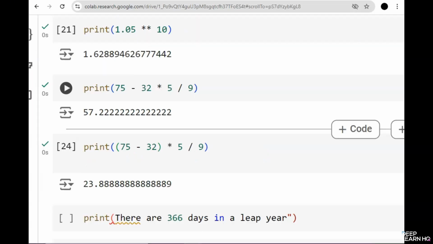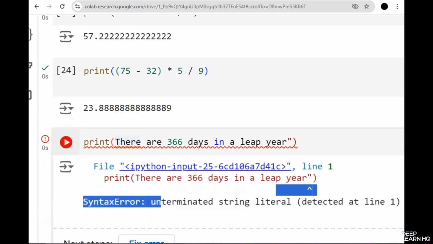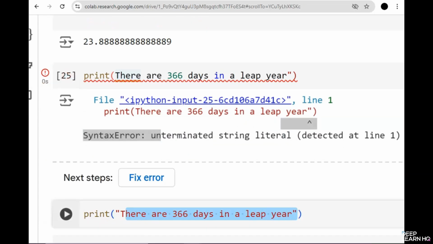Moving on to common errors and how to fix them. Let's go through a couple of common mistakes and how to correct them. For this, I have typed there are 366 days in a leap year, and then I have one quotation mark, but not at the start. So you see, unterminated string literal. Now let's fix the error. Here is the corrected code. Let's run this together.